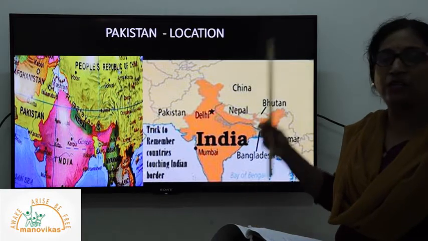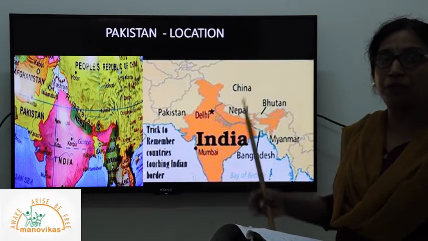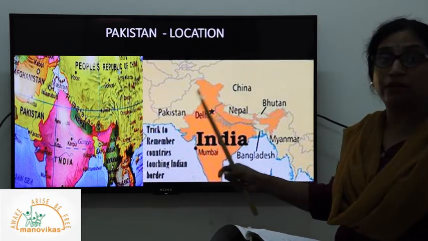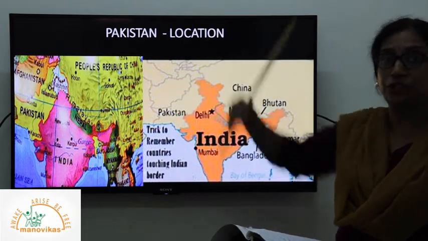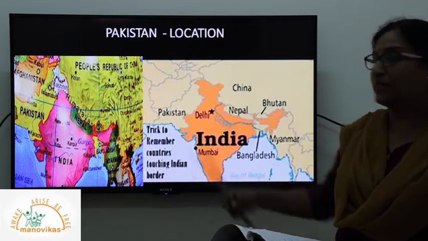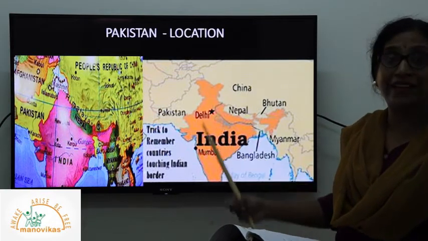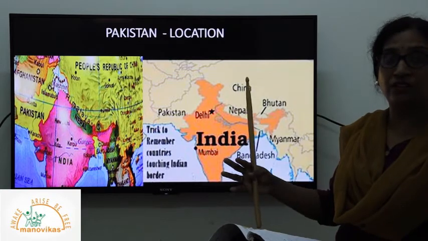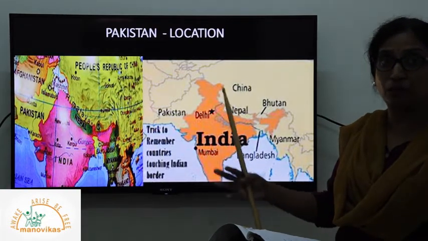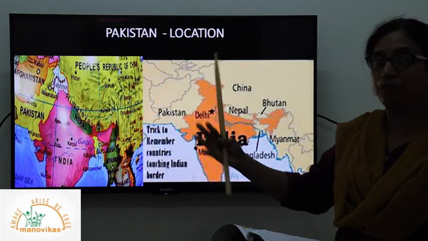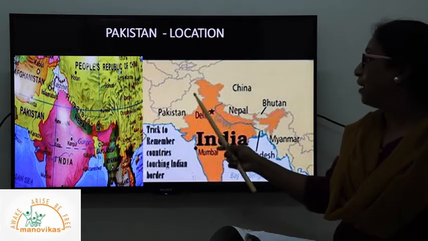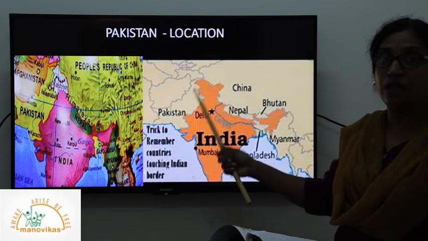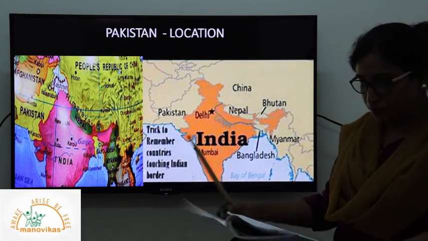And there is actually no sharp boundary drawn between Pakistan and India, because most of the part comes under the Thar Desert. It is in continuation from India towards Pakistan. Then we have the huge Himalayan range, as we all know, which remains frozen in the winter season, especially most of the year. And Jammu and Kashmir, we share the international border with Pakistan.